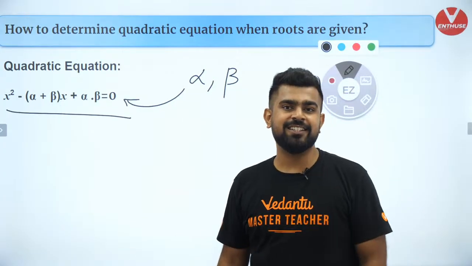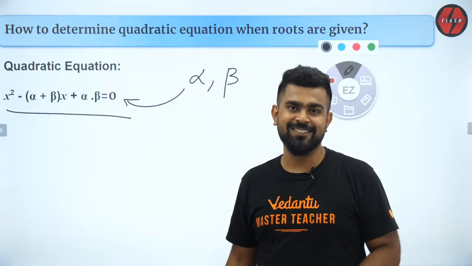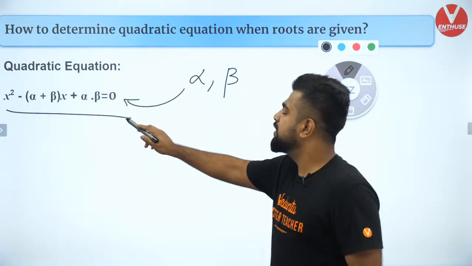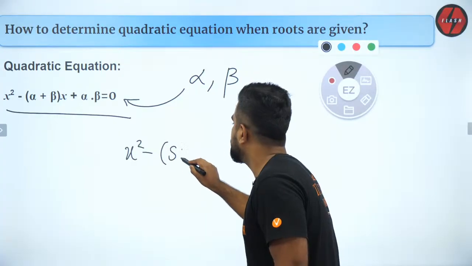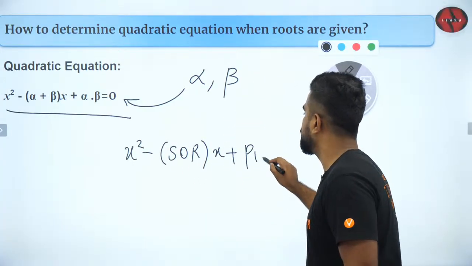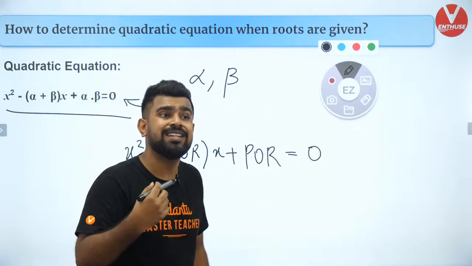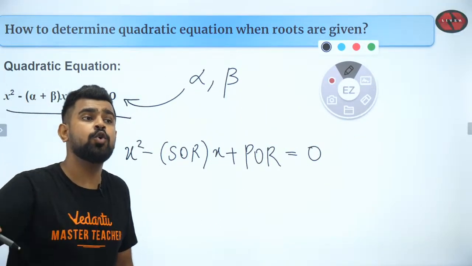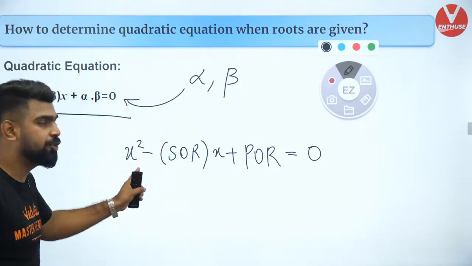Very good, Jagadish. That is awesome. I hope you do it, and I will do my best to push you there. Okay. So this formula can also be written as x square minus sum of roots into x plus product of roots. So this is how you form the quadratic equation when the roots are given to you.